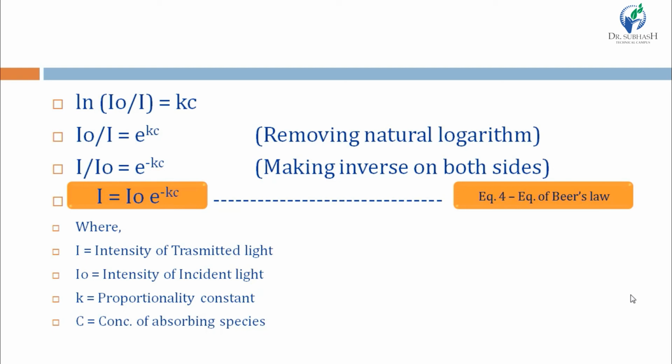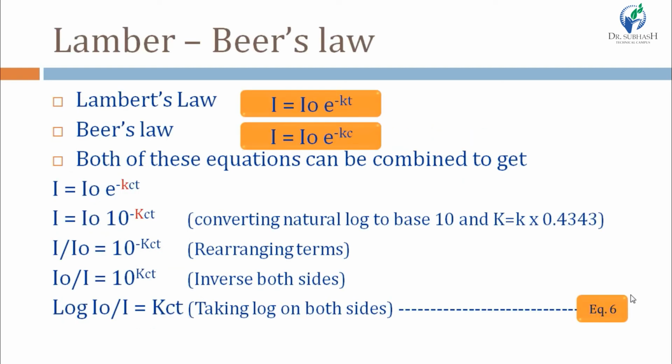So we can say that the intensity of light decreases as we increase the concentration of absorbing species. So this is Beer's law. Now combine Lambert's-Beer's law. The equation of Lambert's law is I is equal to I0 e to the power negative kt, and Beer's law is I is equal to I0 e to the negative power of kc. Both of these equations can be combined to get I is equal to I0 e to the negative power of kc and t.